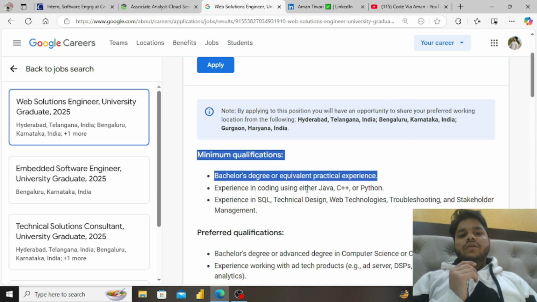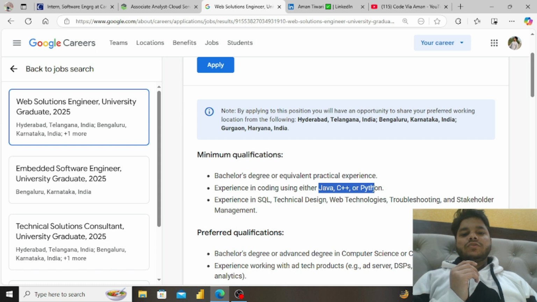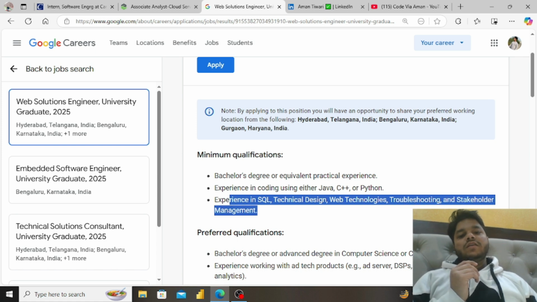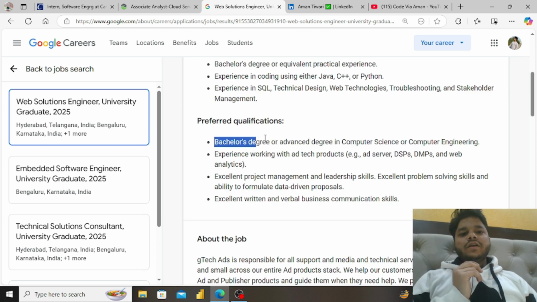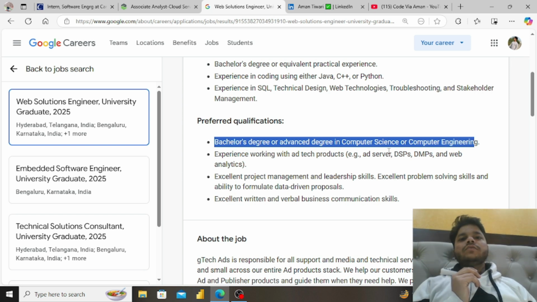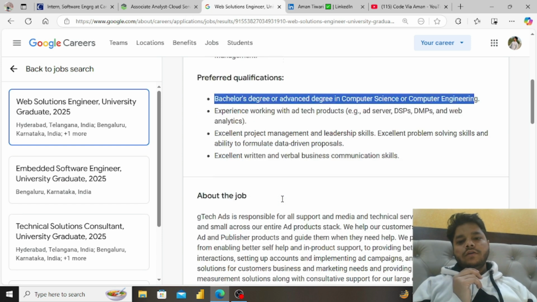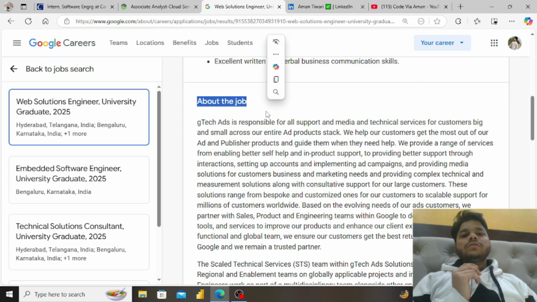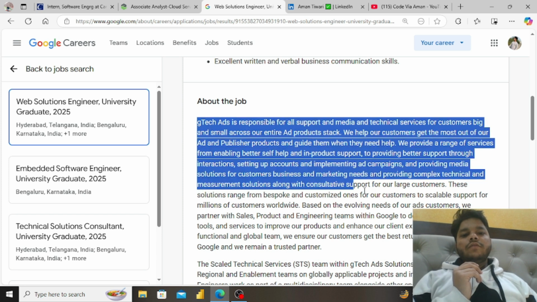And you should have knowledge of Java, C++, or Python, and experience in SQL, technical design, web technologies, troubleshooting, and stakeholder management. The preferred qualification for this role, so read it: bachelor's degree or advanced degree in CS, IT, or computer engineering. So you should have a degree related to the CS or IT field. Then you can apply for this job, and you are eligible for this job. This information is related to the job. About the job, so read it carefully, and then apply for this job also.